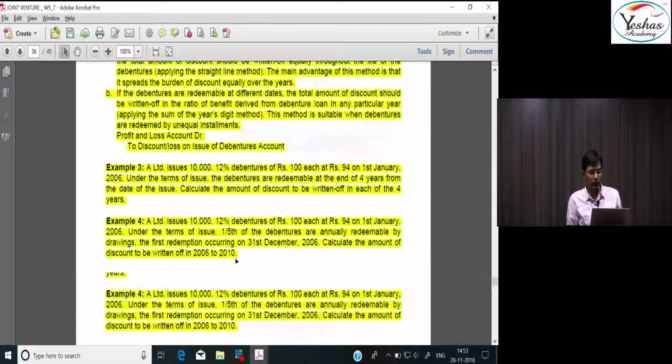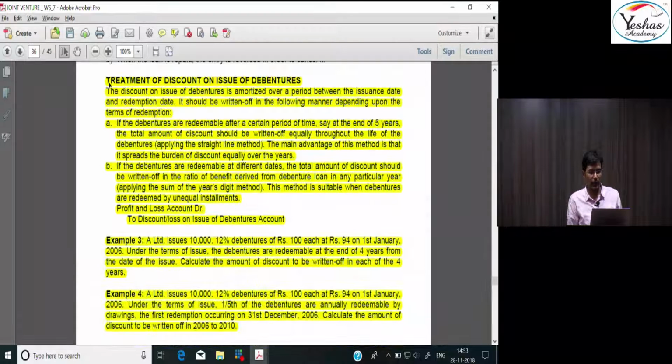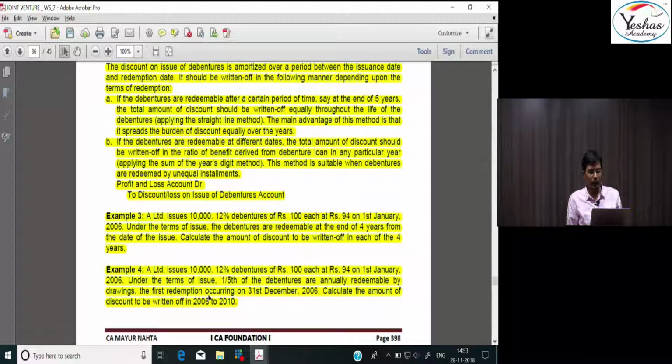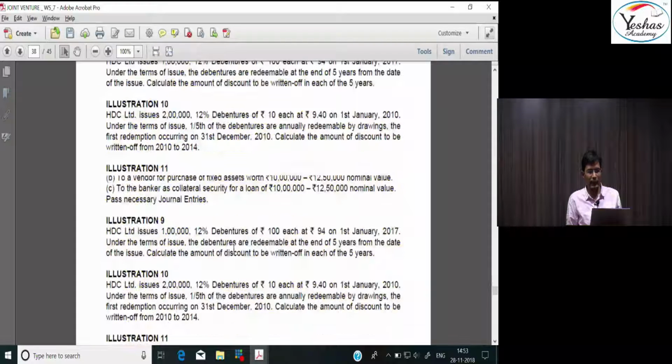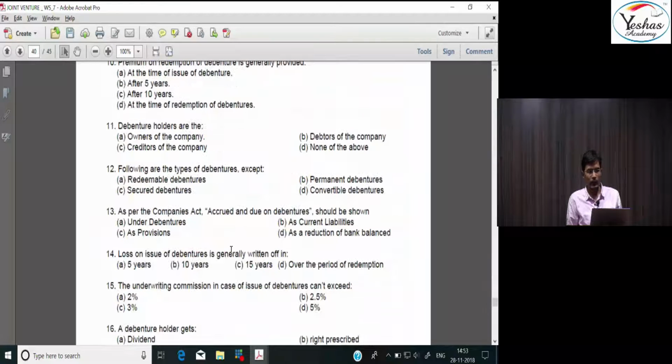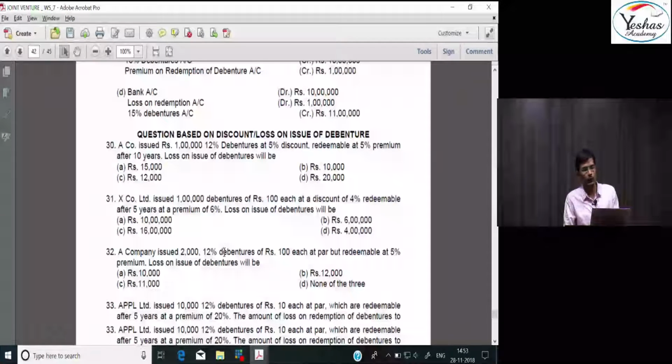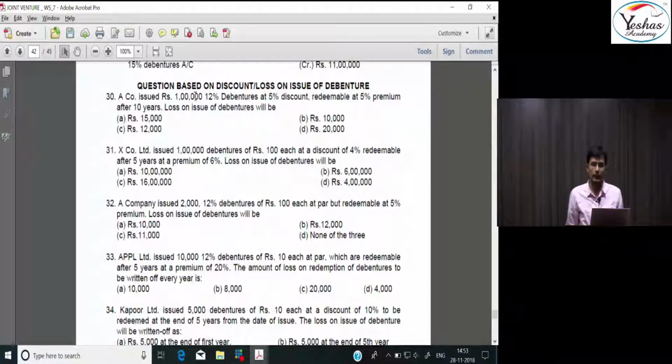We did 2 examples, how it has to be dealt with, and we did not end over there. We also happened to discuss various types of MCQs on the treatment and calculation of discount on issue of debenture.